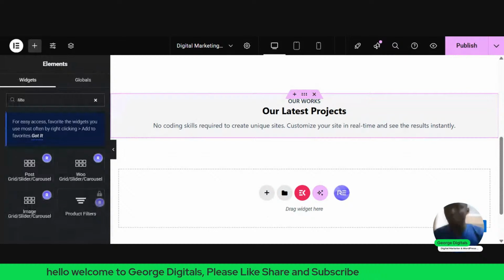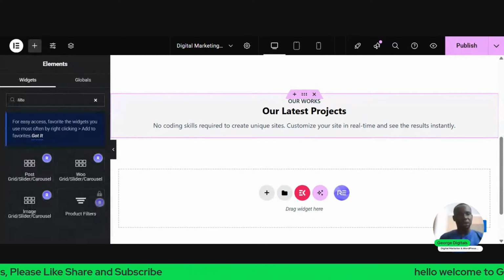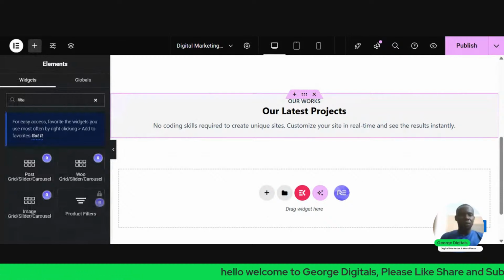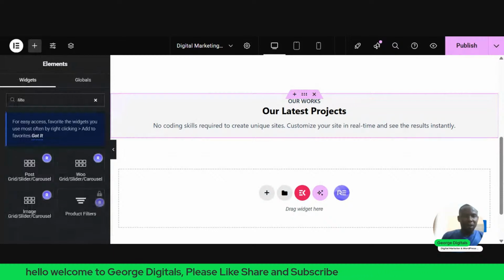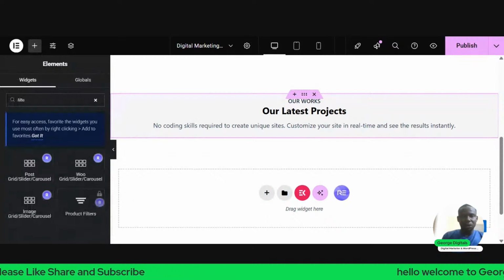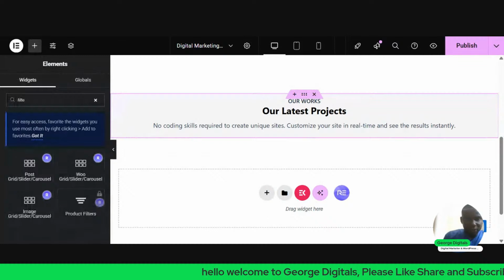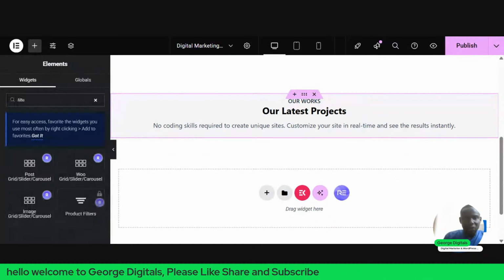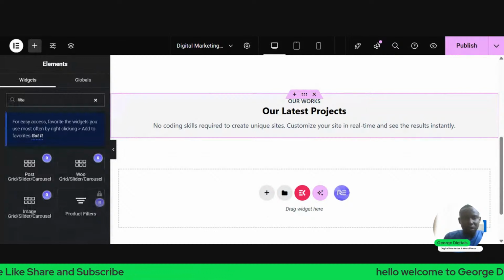So there is some little settings I want to do on Elementor. So let's click on this place, you see W at the top. So once you click on this W, scroll down and look at where you see Elementor. Click on settings. So once you click on settings, come to this place, you see advanced. Now once you click on advanced, just click on enable this unfiltered file upload. Then click on save changes.